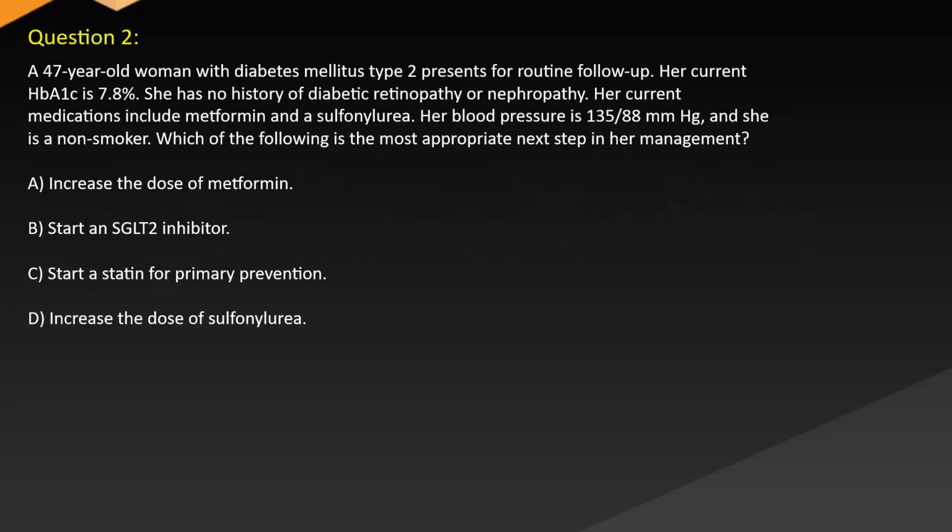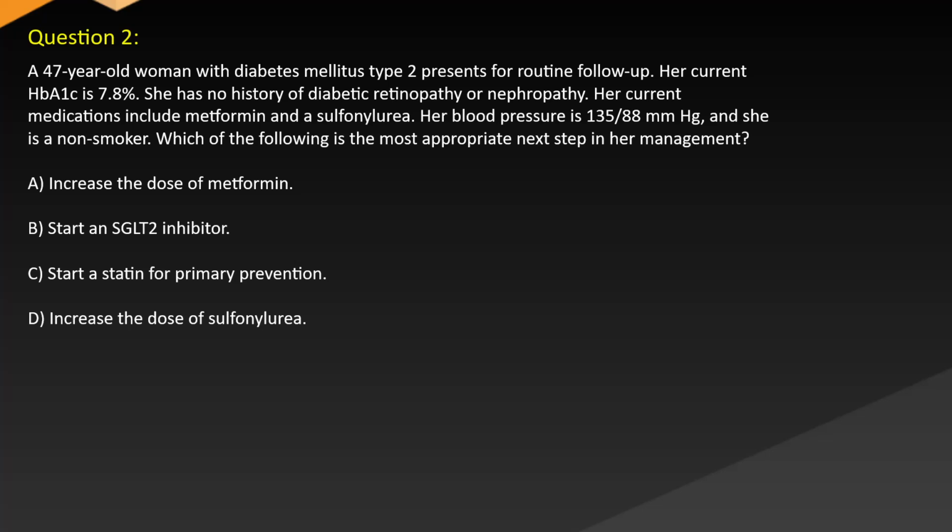Question 2. A 47-year-old woman with diabetes mellitus type 2 presents for routine follow-up. Her current HbA1c is 7.8%. She has no history of diabetic retinopathy or nephropathy. Her current medications include metformin and a sulfonylurea. Her blood pressure is 135/88 mm Hg and she is a non-smoker. Which of the following is the most appropriate next step in management?